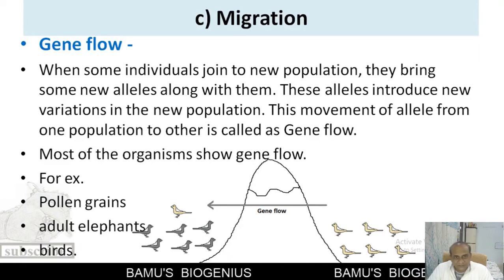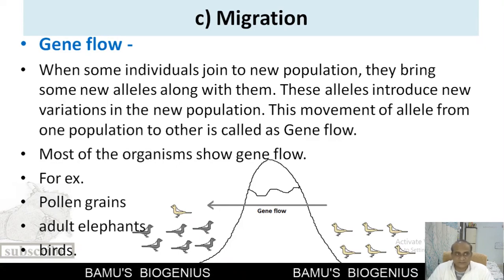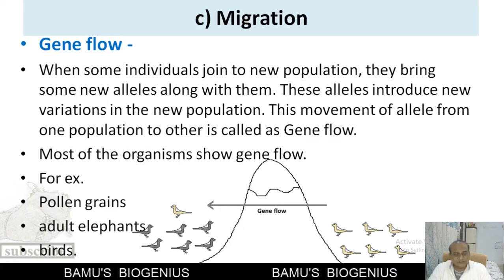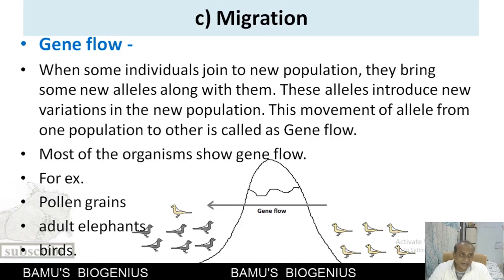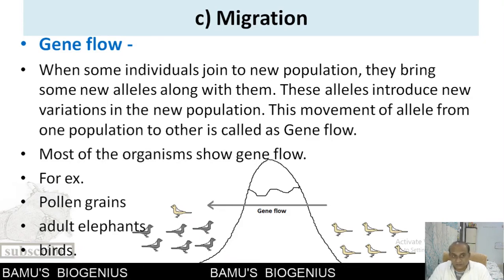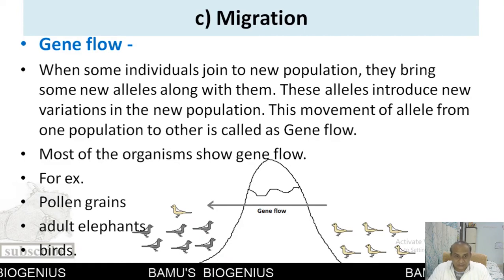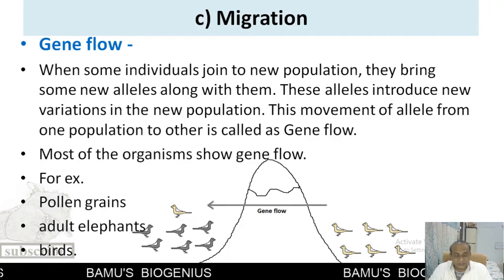These alleles are mixed with the native population, and because of that, the native population now has a different set of alleles, or these alleles are added to their own. So this is how the genetic frequency changes because of migration. Such a movement of alleles from one place to another is known as gene flow.